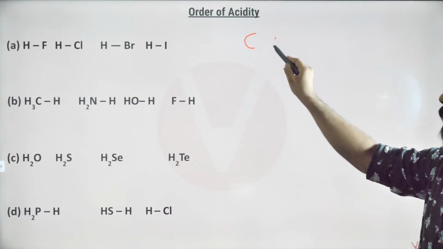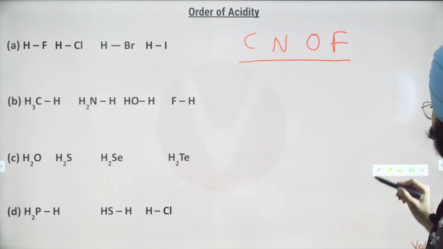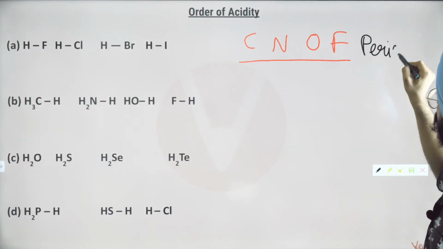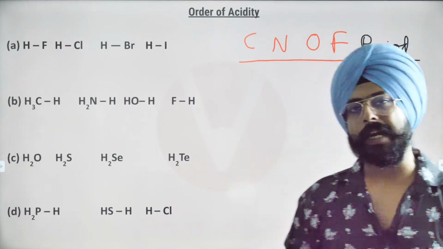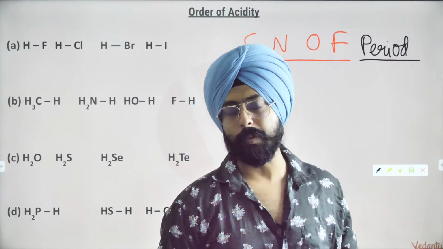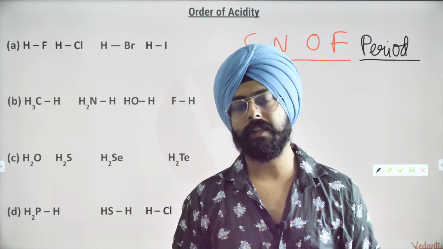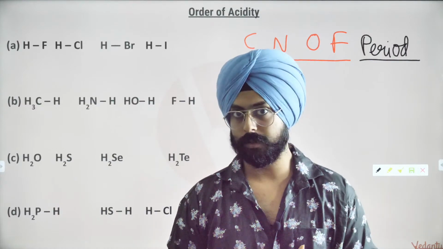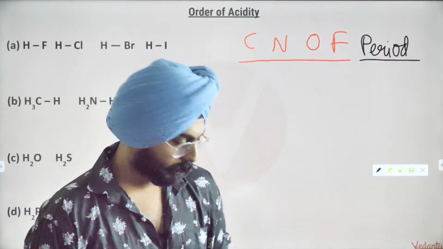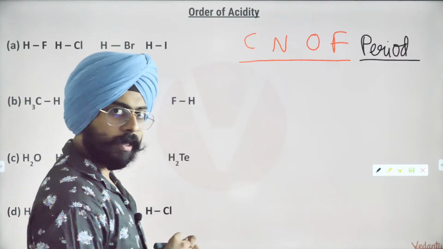Now, carbon, nitrogen, oxygen and fluorine, these four, my dear friends, belong to the same period. Their size differences are not very significant. When you are in the same period, the size differences do exist, but they are not very significant and they won't really affect the bonding parameters. Size difference won't make much of a difference to bonding. So what should we consider over here then?